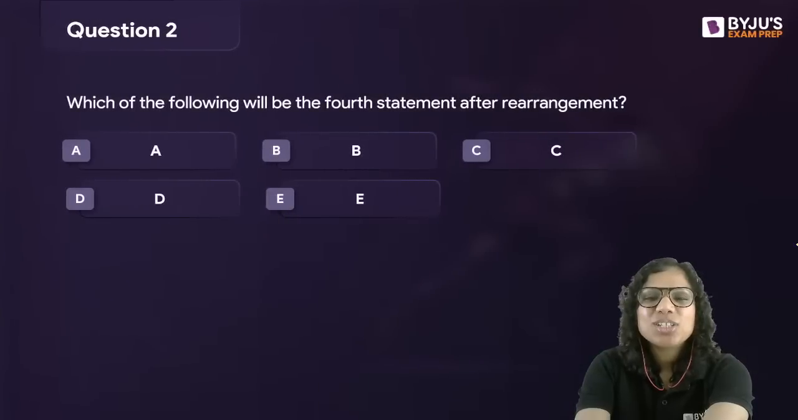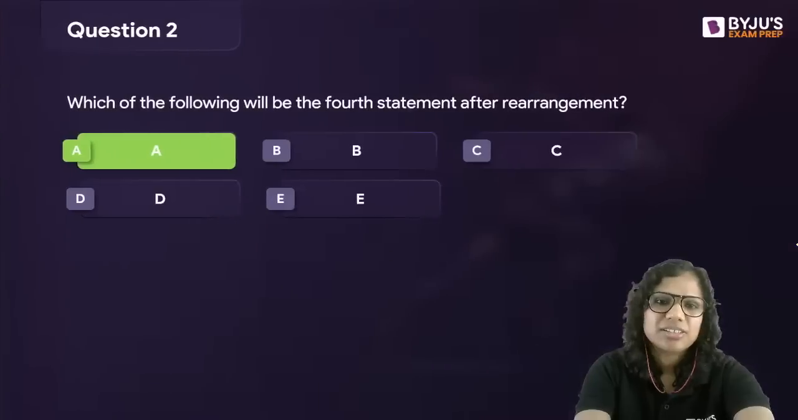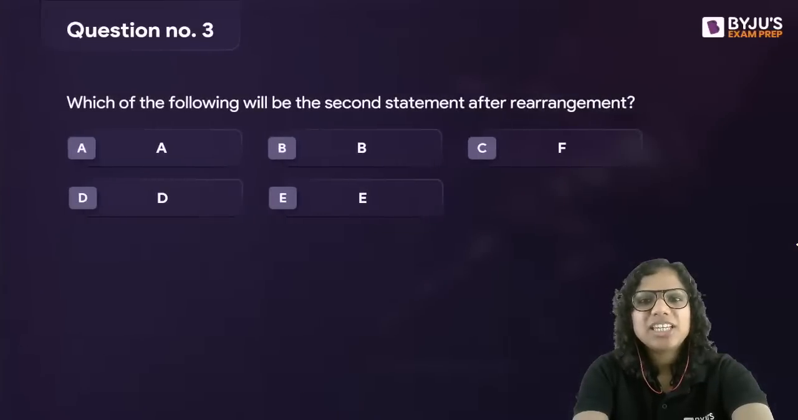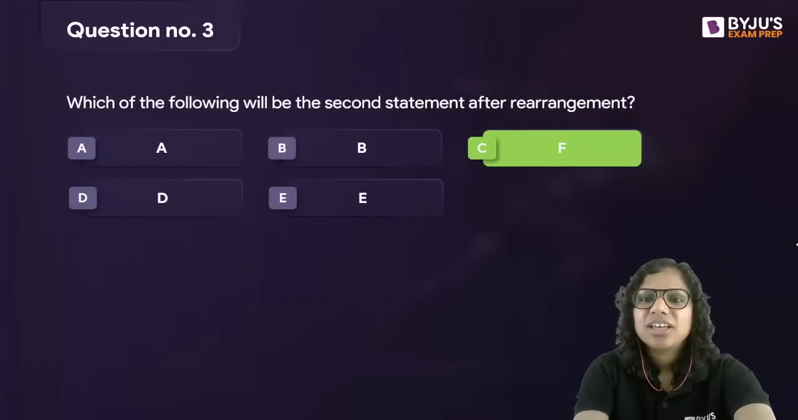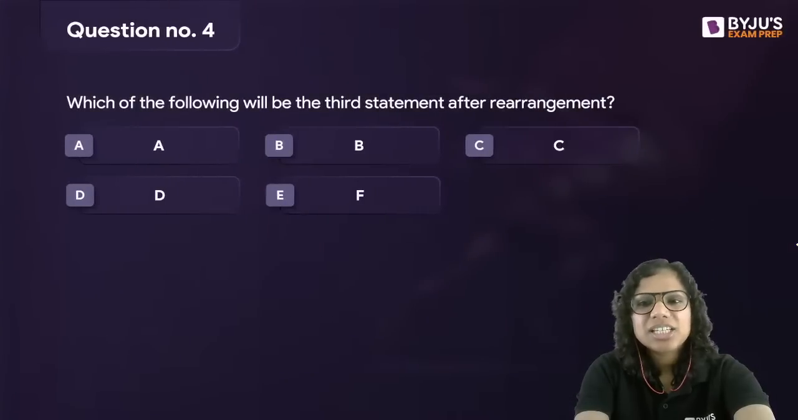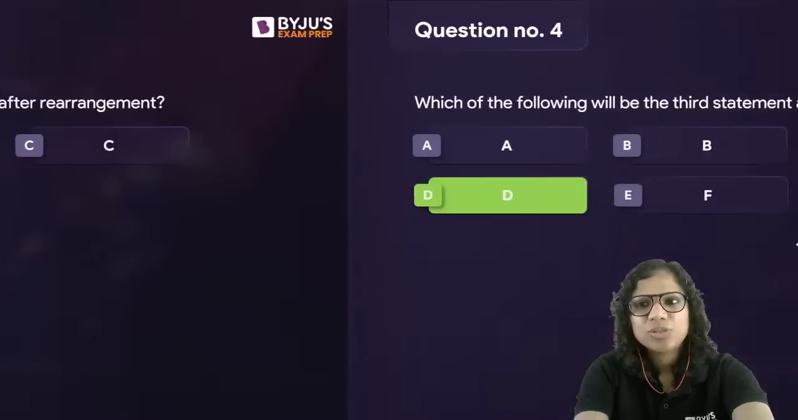So tell me, what is the fourth sentence after rearrangement? Wasim, no. The fourth sentence after rearrangement has to be A. So now this becomes a very easy question. The second sentence after rearrangement will be F, right? And what is the third sentence? EFD, ACB, that is my sequence. So D is the third statement after rearrangement.